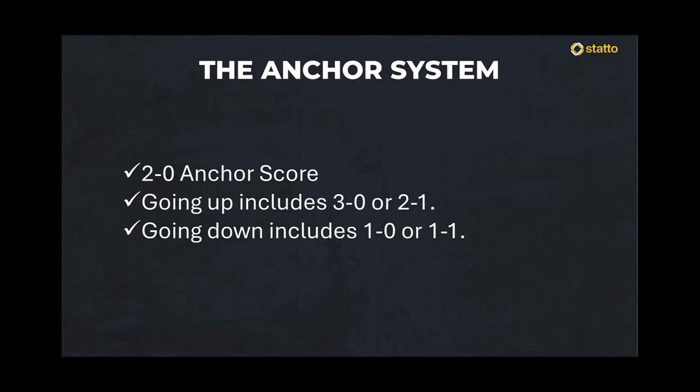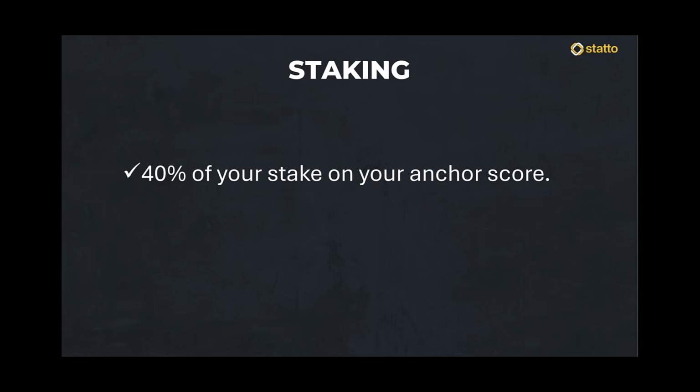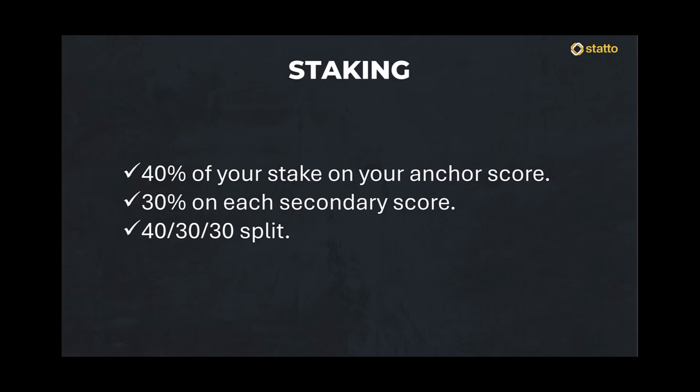And so let me show you the staking for this, which is my little spin on the system. 40% of my stake goes on the anchor score, so I can really maximize and make the biggest profit possible if we land the anchor score. Then I put 30% on the secondary scores, which are typically going to be bigger odds, and this is my split of 40%, 30%, 30% across those scores. I only pick out the 3 scores, but if you like, you could probably do this with 4 or 5 correct scores. It just gives you a lower profit. So I'm going to show you some of the bets I've been placing, and how I do it.